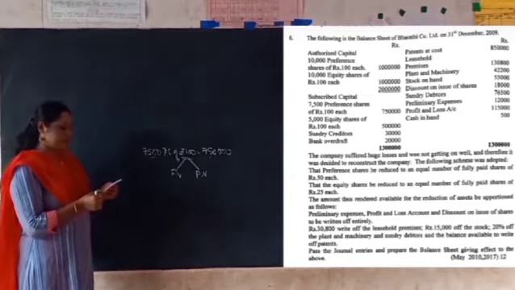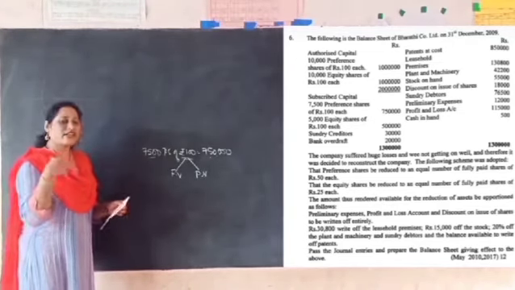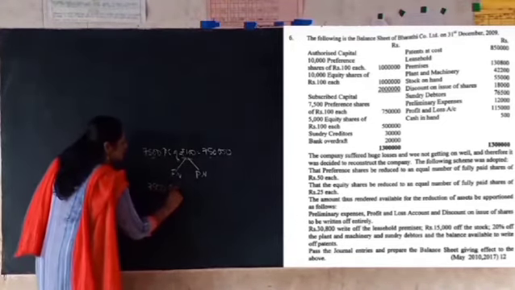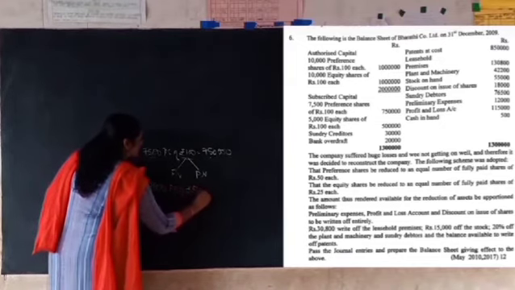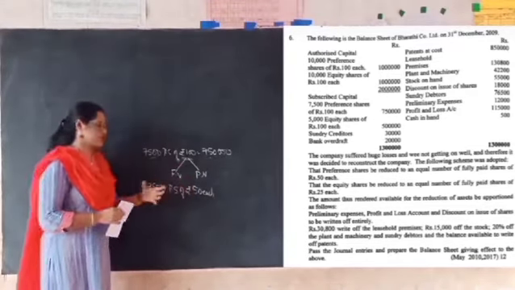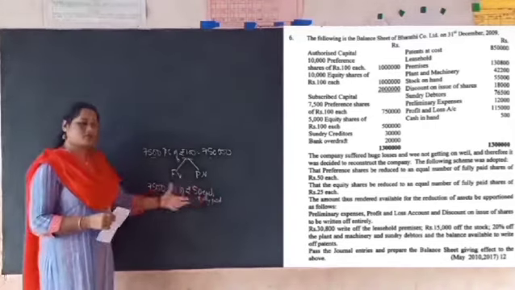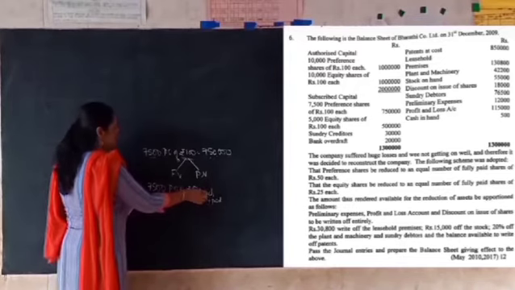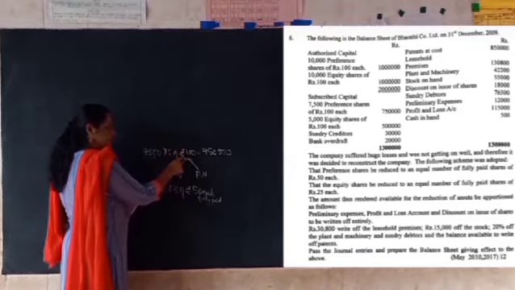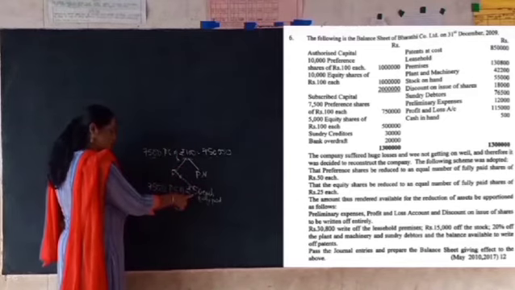But now under the internal reconstruction, they want to reduce the preference share to equal number of shares, making it rupees 50 each fully paid. So under the new capital, you will have the same number of shares, that is 7,500 preference shares of rupees 50 each. They want to have the paid up value per share as 50 in the future and they have to make it fully paid. So when you are making a share fully paid, this is the face value as well as the paid up value. So now ultimately the meaning is, earlier the face value was 100, now the face value is going to be 50 rupees. So from 100 rupees the face value has been reduced to 50 rupees.